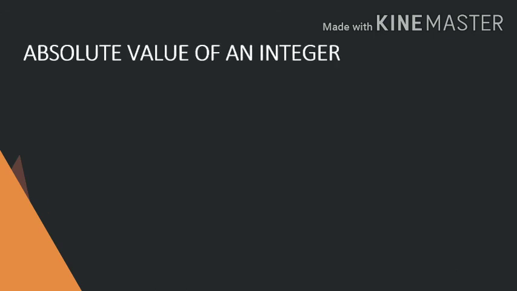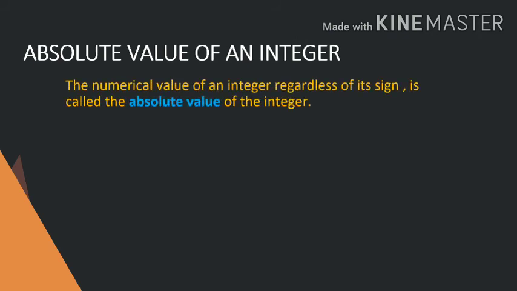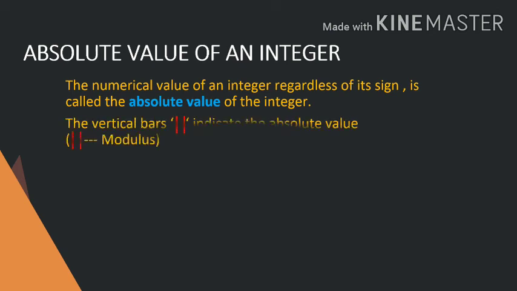Absolute value of an integer. What is absolute value of an integer? The numerical value of an integer, regardless of its sign, is called the absolute value of the integer. I show you how it is written. The vertical bars, these red vertical bars or lines, indicate the absolute value. It is called modulus.